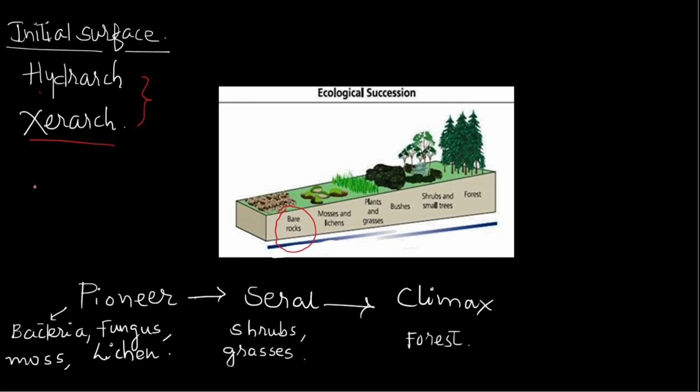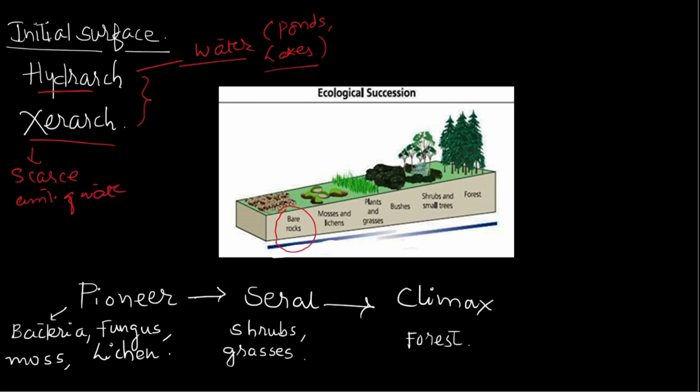Hydrarch is the surface where there is enough water present, such as ponds and lakes. And xerarch is where there is a scarce amount of water. These are the initial surfaces present, and over those various kinds of microorganisms form their habitat and colonize the place, and likewise the gradual succession takes place.